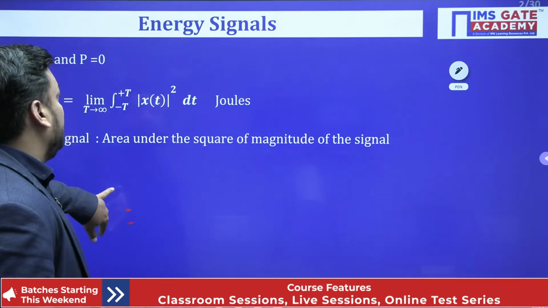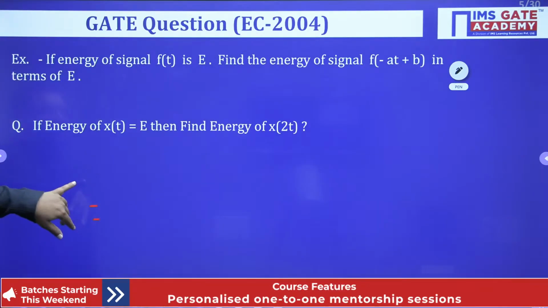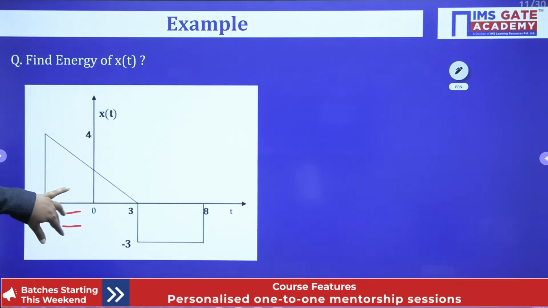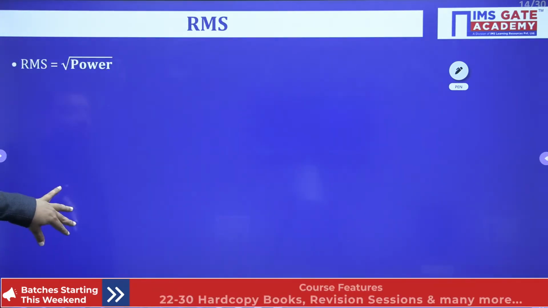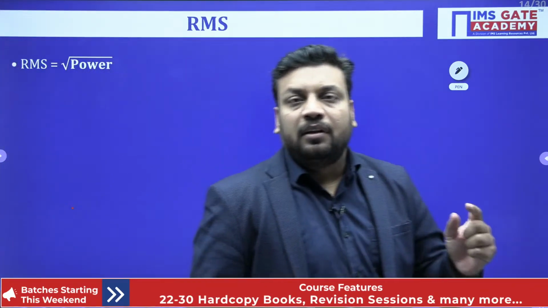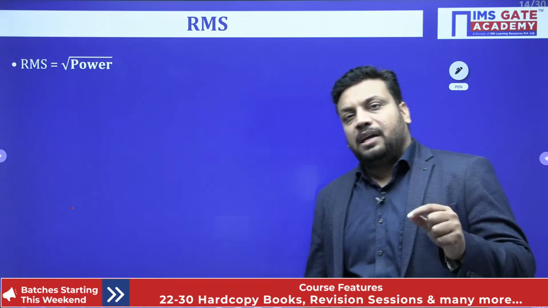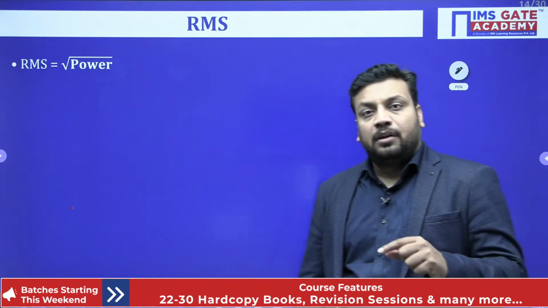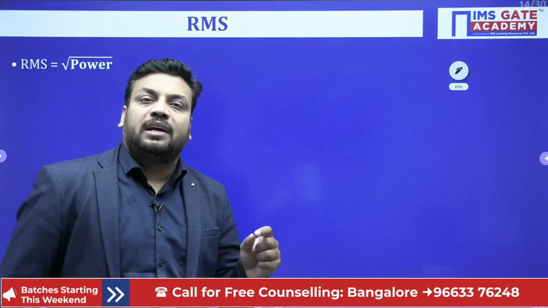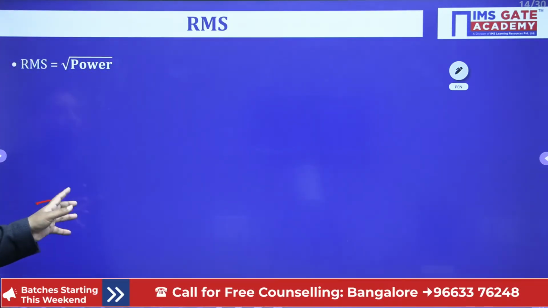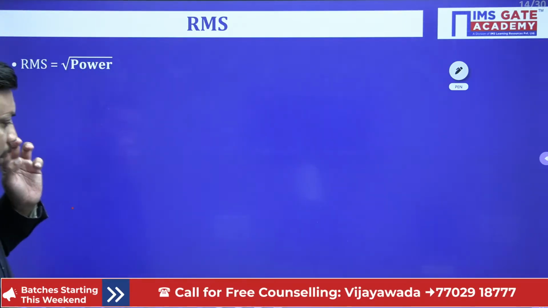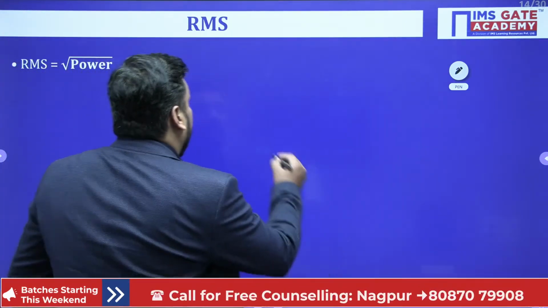Let's start today's class. You just let me know which was the last question of last class. I think in the last class we concluded that a rectangular pulse has the energy A squared into B, a triangular pulse has the energy A squared by 3 into B, and a sinusoidal lobe, one lobe, has the energy A squared by 2 into B. So this whole part we have discussed already, and also we have noted that the power of